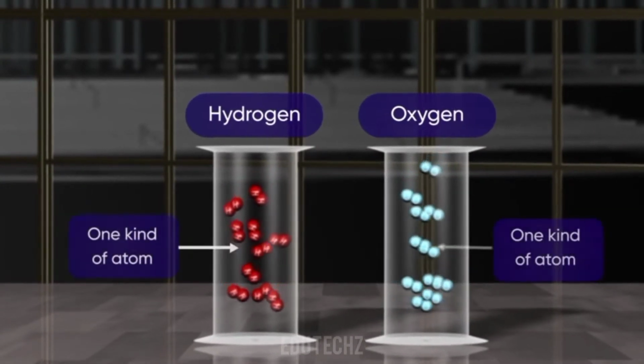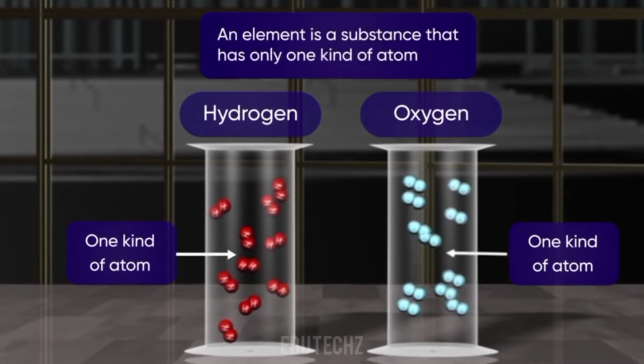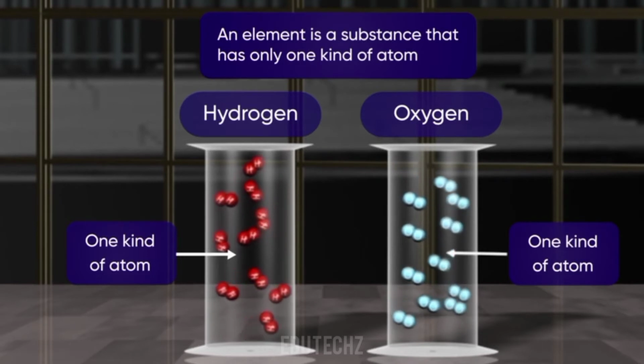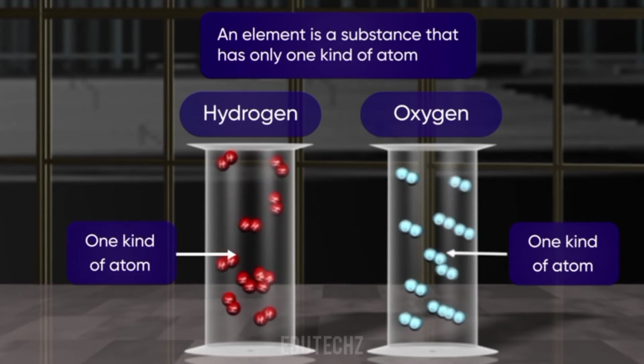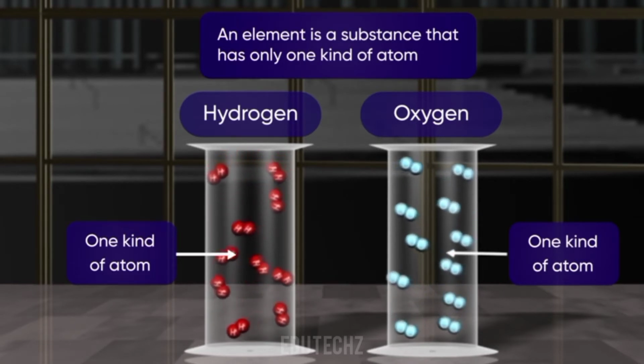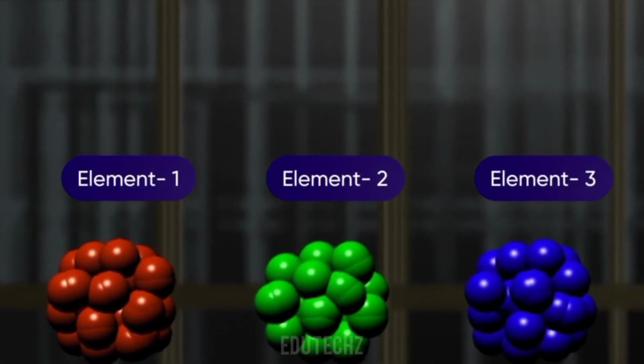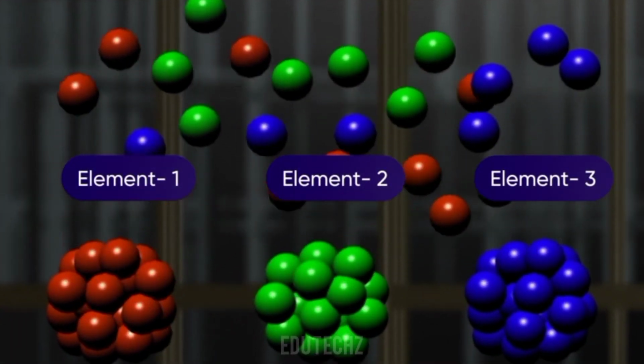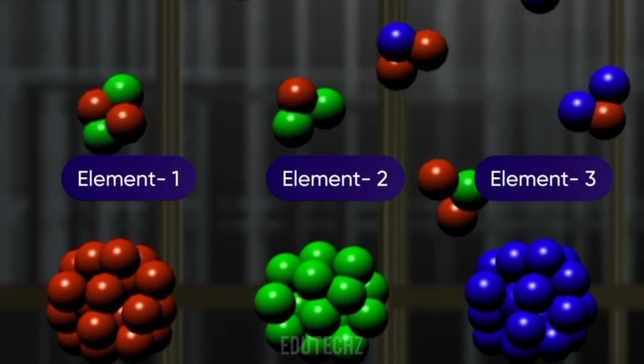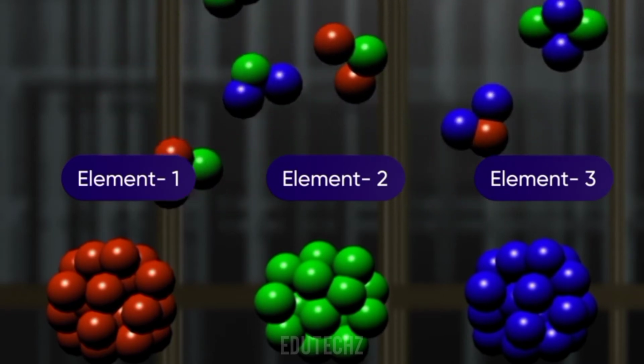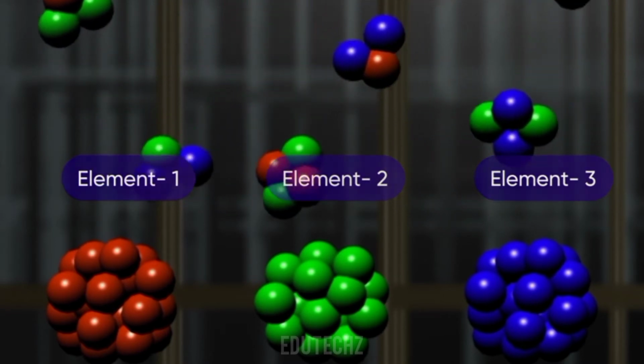2. An element is a substance that has only one kind of atom. This means all atoms of an element are identical. 3. Atoms of elements combine in many different ways to create the variety and complexity that we see around us.